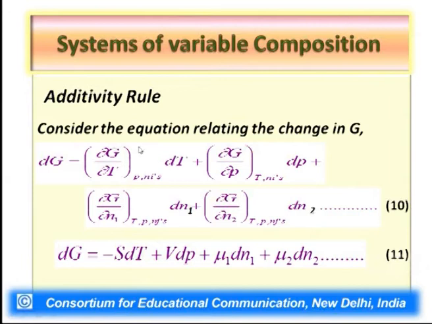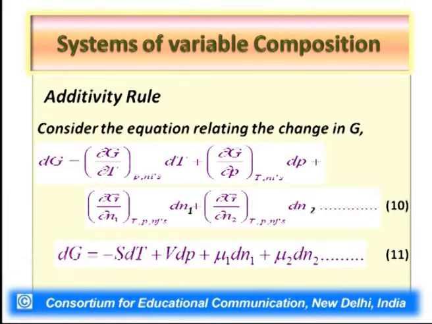Now, we already know the first term, del G by del T at constant P, is nothing but minus S. So, dG equal to minus S dT plus V dP plus all these terms, the partial molar Gibbs free energy, which as we already specified is called the chemical potential. So here G1 pm becomes equal to mu1. So this expression is not new now. You have already had a glimpse of the equation that is called the fundamental equation in our previous lecture on the same topic, systems of variable composition.